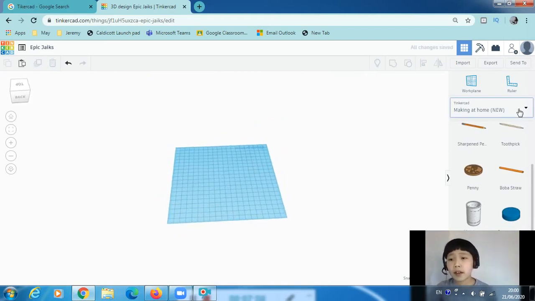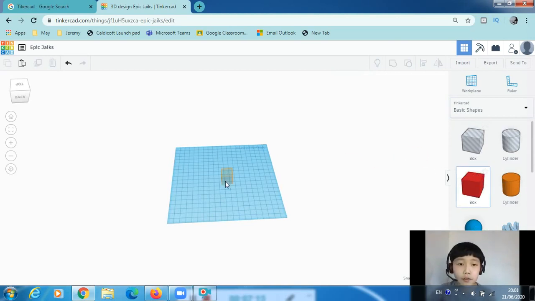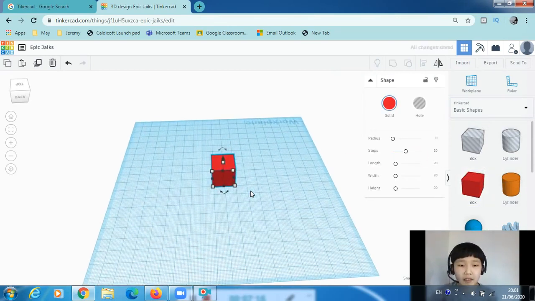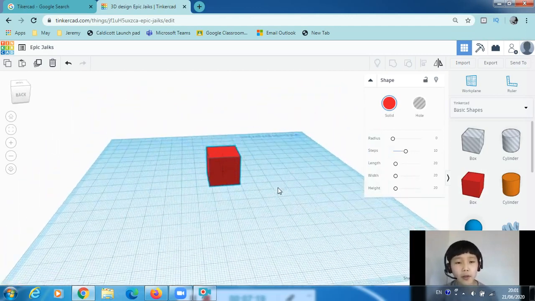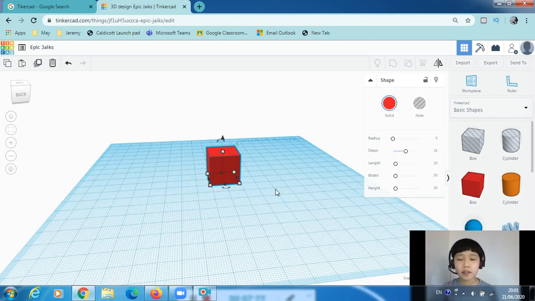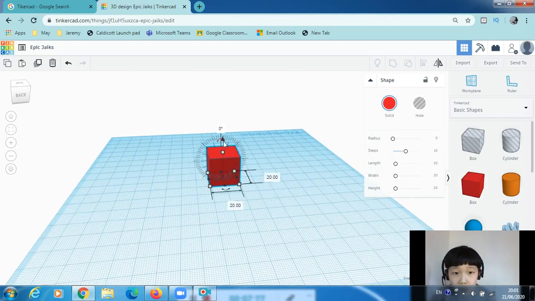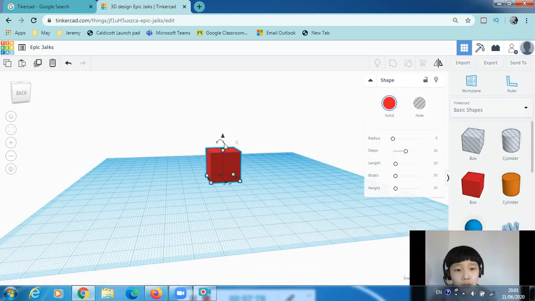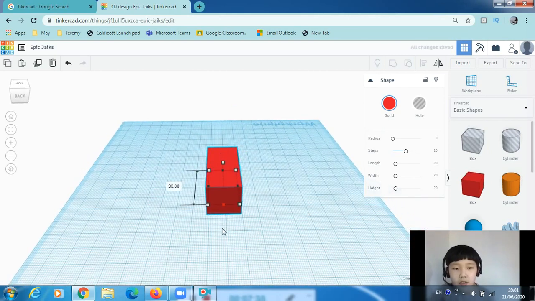Now that you know all the different types of shapes, we're going to learn how to move them around and how to control the shapes. When I say control, I don't mean they jump around or sit there, but just how to move them around. If you want to go up, you can use the arrow and move them up and down. If you want to make them longer, just click on this black square and drag them around.